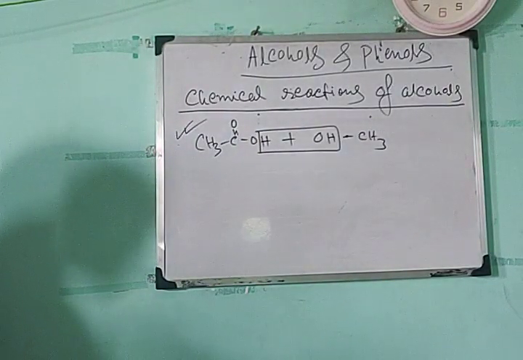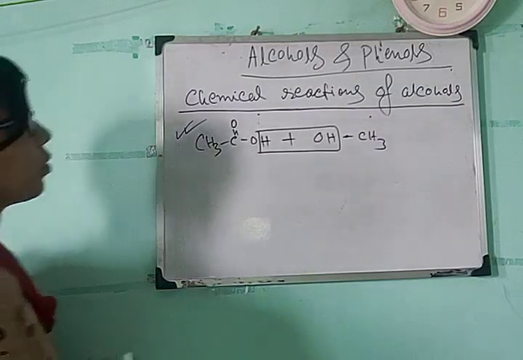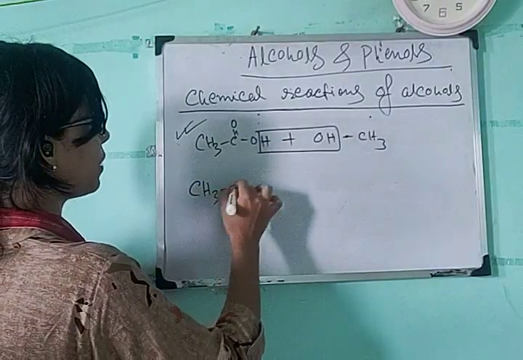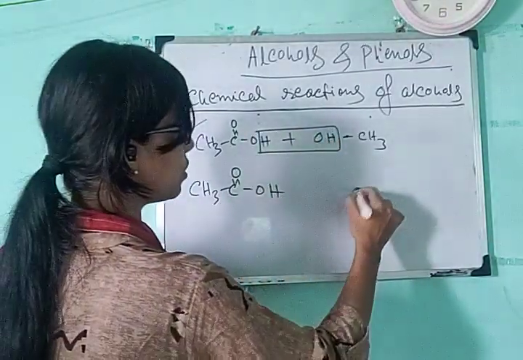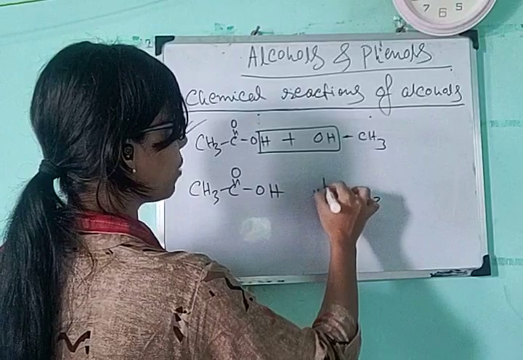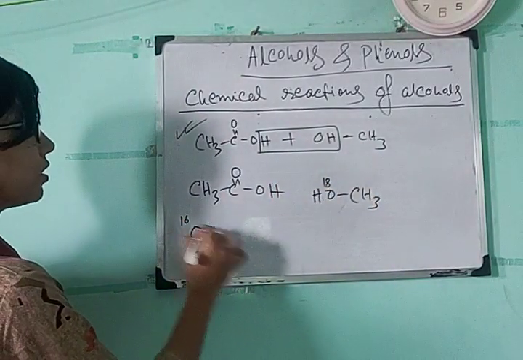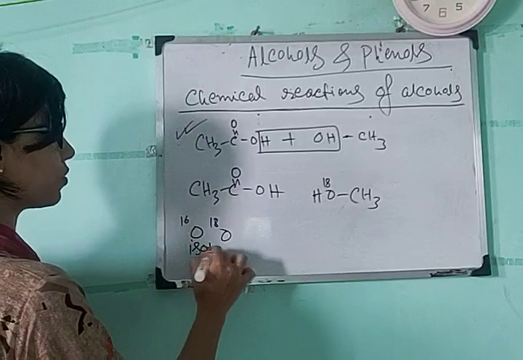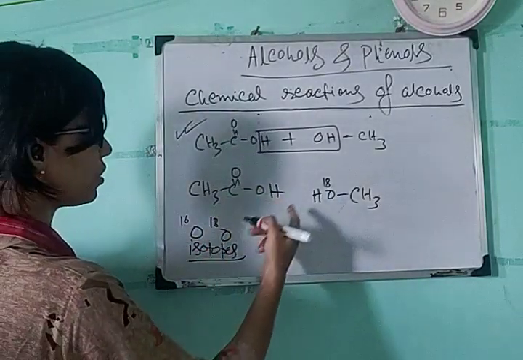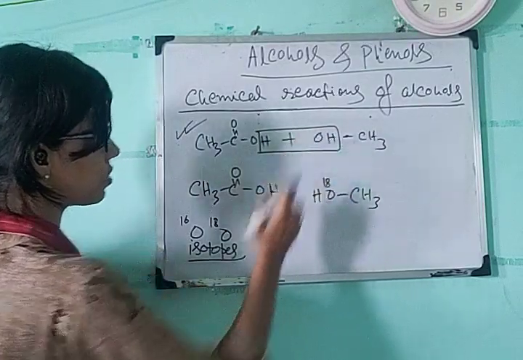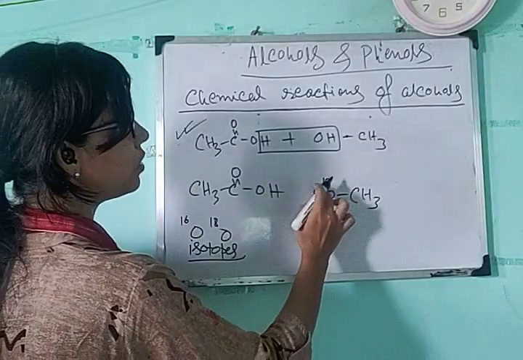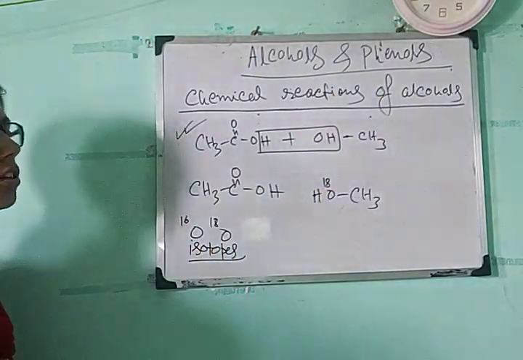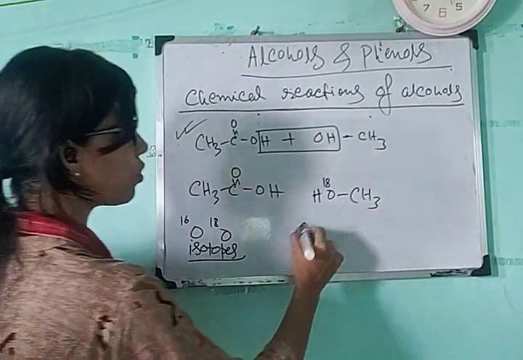So the methanol oxygen is labeled with 18, O18. Suppose for this oxygen in CH3OH, you have taken O18. You know that O16 and O18, these two are isotopes. And if you do isotopic substitution, instead of O16, if you take another isotope in this methanol molecule, suppose this oxygen atom is O18 instead of O16, that is known as isotopic substitution.